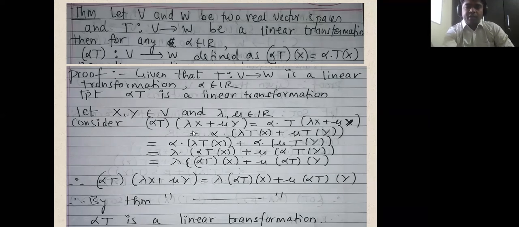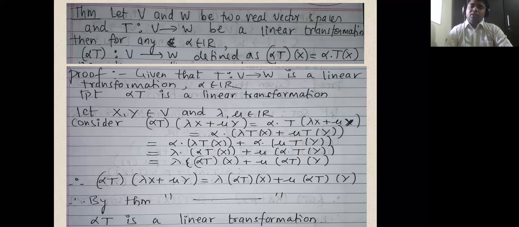Now apply the definition of alpha T on this vector. The definition of alpha T is that it is equal to alpha multiplied by T of the vector. So that is equal to alpha multiplied by T of (lambda x plus mu y).